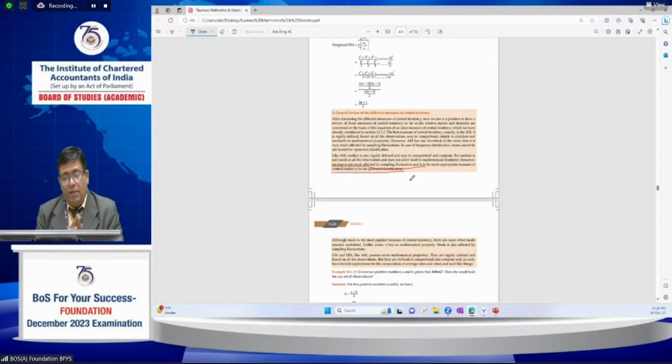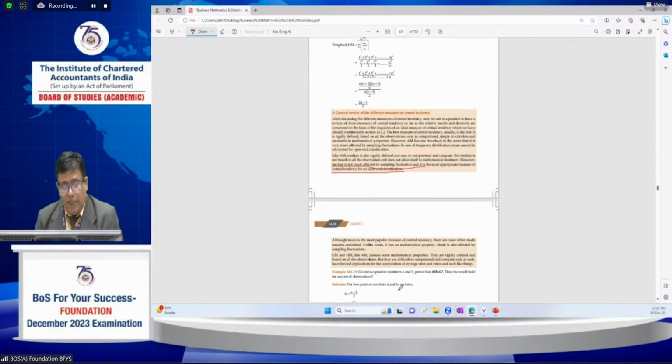Among all the measures of central tendency, mean is the best one, because it is rigidly defined and based on all the observations. The mode lacks mathematical properties like the mean, and mode is affected by sampling fluctuations.